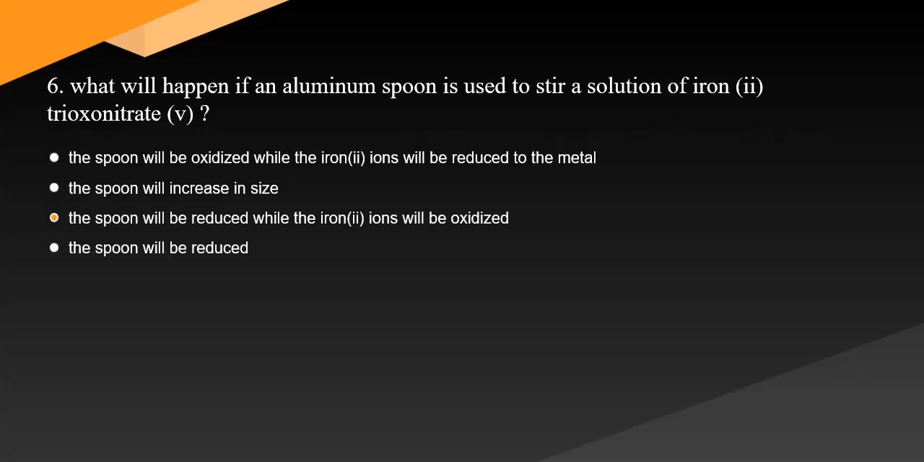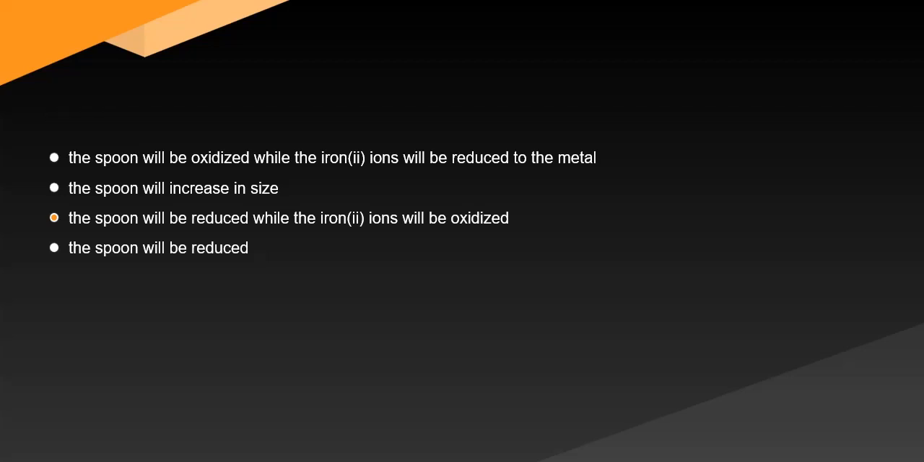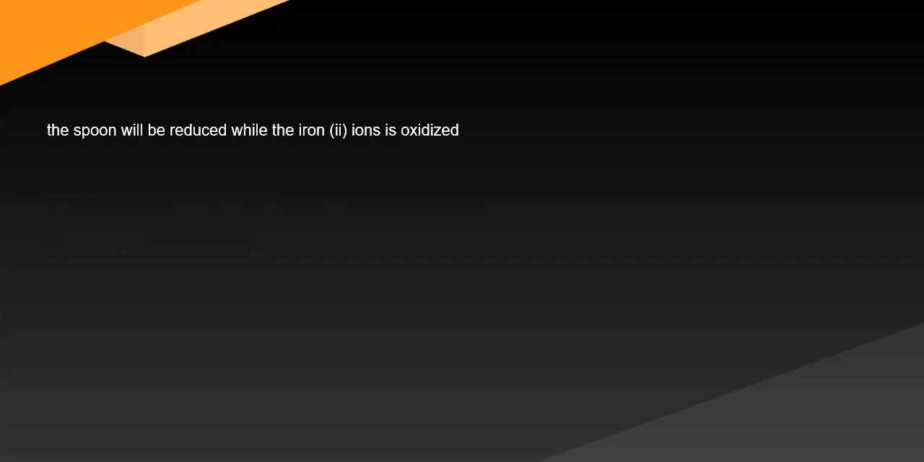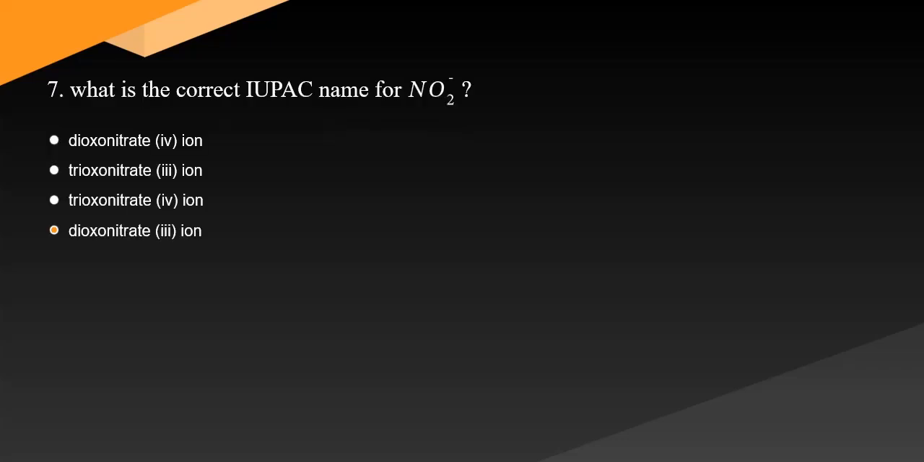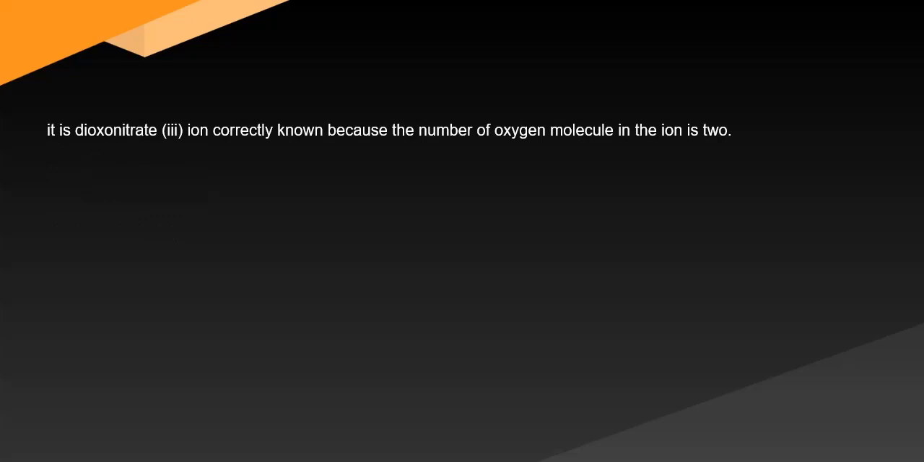6. What will happen if an aluminum spoon is used to stir a solution of iron(II) trioxonitrate(V)? Question 6. Answer: the spoon will be reduced while the iron(II) ions is oxidized. 7. What is the correct IUPAC name for NO2-? Question 7. Answer: it is dioxonitrate(III) ion, correctly known because the number of oxygen atoms in the ion is 2.